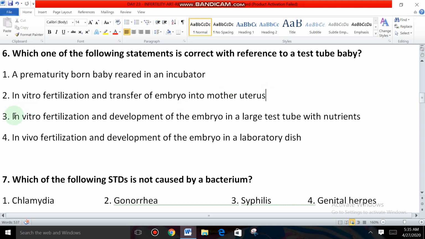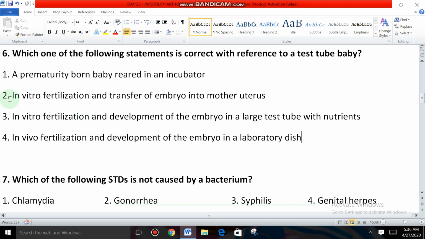Next one. In vitro fertilization and development of the embryo in a large test tube with nutrients. Inside the test tube, fertilization occurs and the embryo develops inside the test tube only. So wrong. In vivo fertilization and development of embryo in a laboratory dish, not in vivo, that is in vitro.